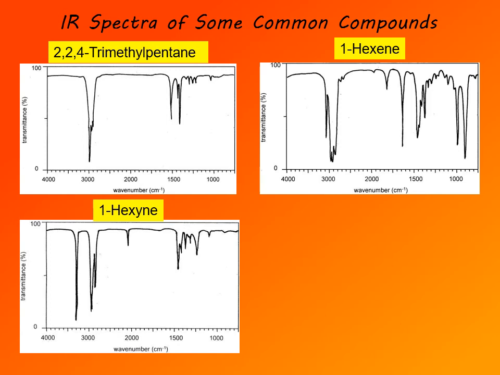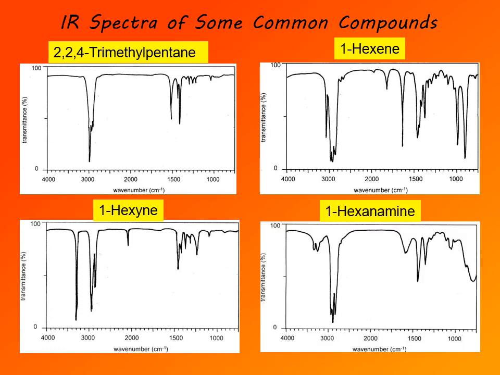And then 1-hexyne. Now, starting at the left, we can find very strong, sharp absorption around 3300. So you would draw a conclusion that this is terminal alkyne. And that's also supported by the fact that around 2100 there is weak and sharp absorption. That's due to sp hybridized carbon. So triple bonds absorb in this region. Again, you would draw a conclusion this is terminal alkyne. You can't say which one it is, but again you would be correct that this is terminal alkyne.